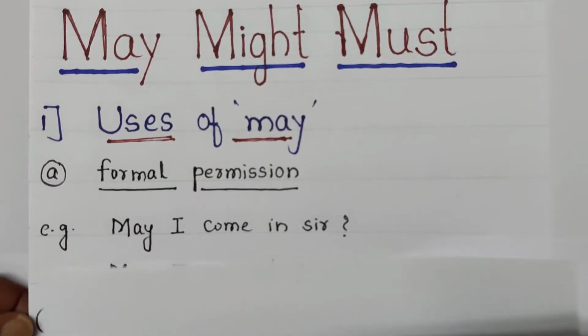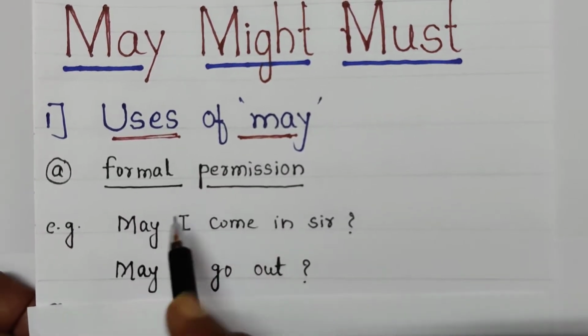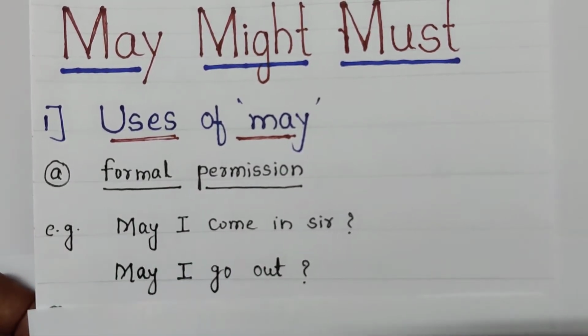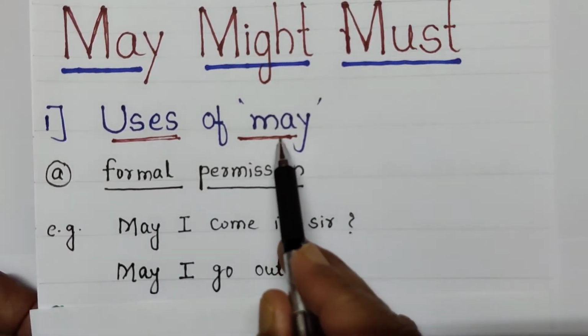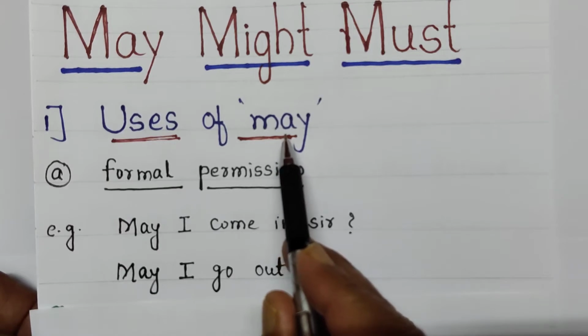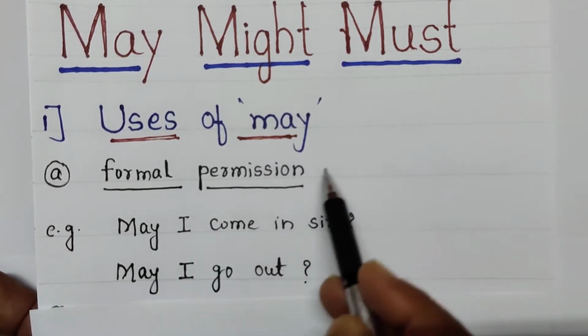First of all, we will see how to use may, M-A-Y, may. Look here, uses of may. First use: formal permission. This modal auxiliary verb may is used to seek formal permission. For example,